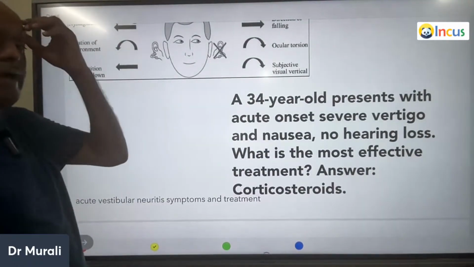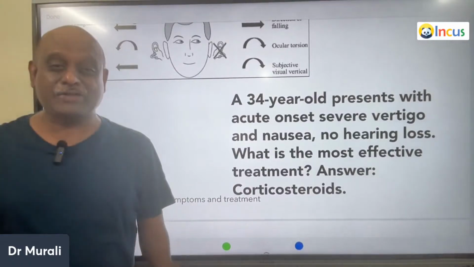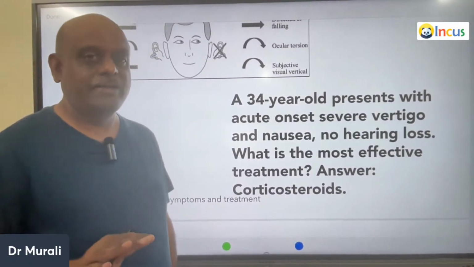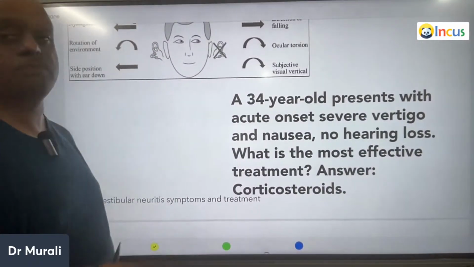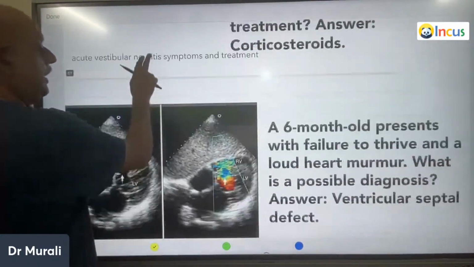A 34-year-old man with acute onset of severe vertigo and nausea, no hearing loss. No hearing loss means it is acute post-viral vestibular neuronitis. So it can be treated by giving corticosteroids, is what you should remember.